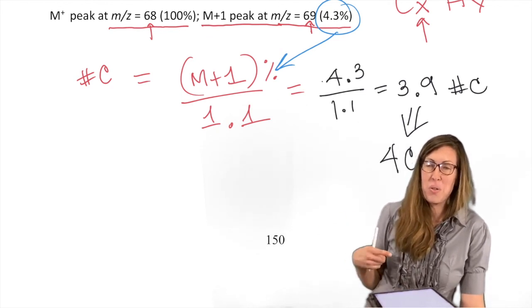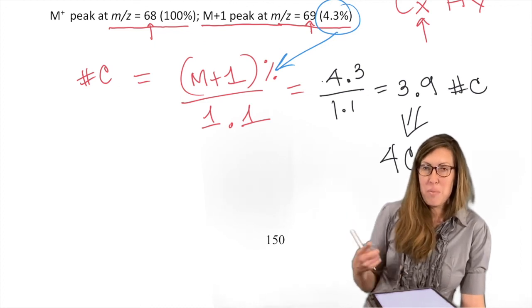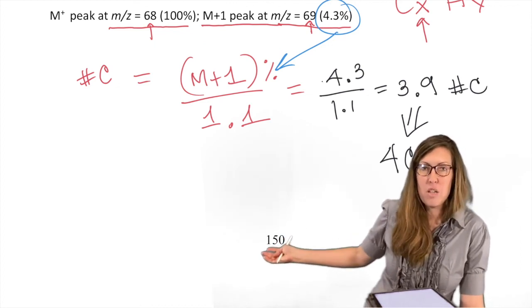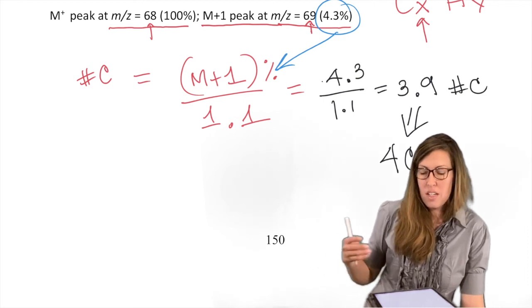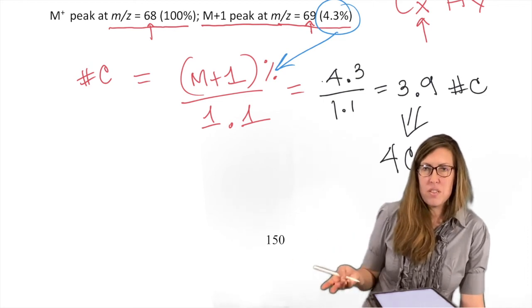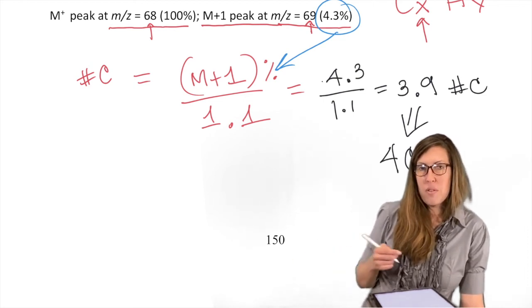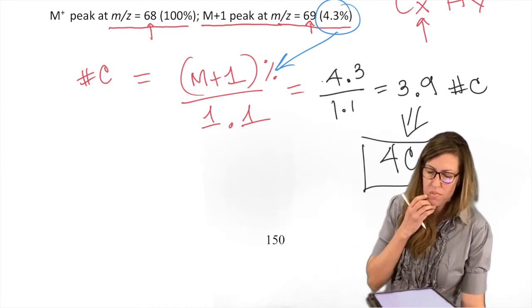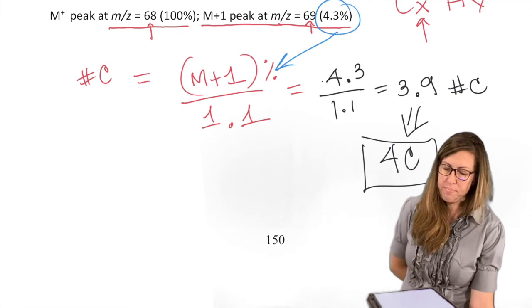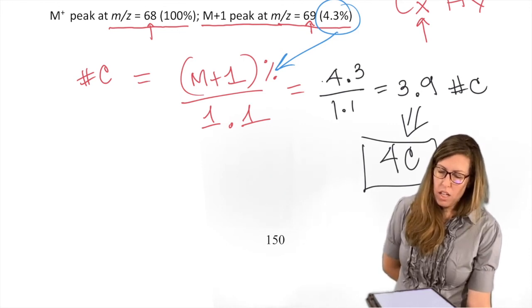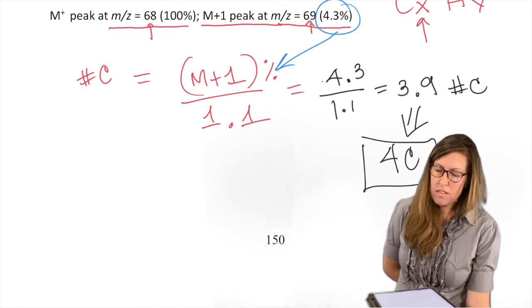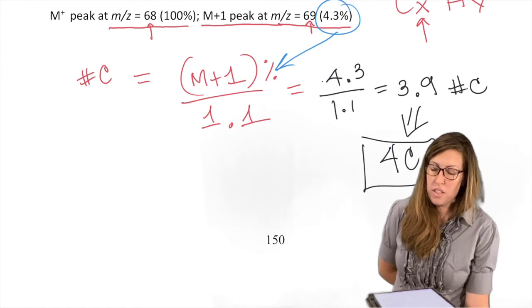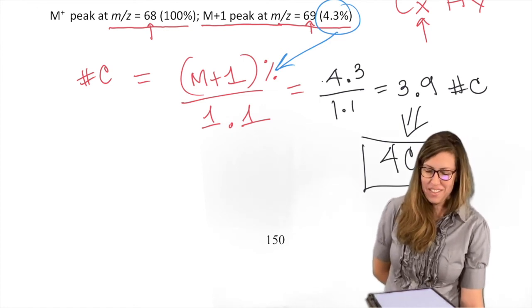It could have been 10 carbons, and now you know it's 3 or 4. But this one, 3.9, is close enough that it's more than likely 4. I would stick with 4 unless you were forced to reevaluate that. So usually that is a good rule of thumb. Okay, so 4 carbons. So that gets you off to a good start for the formula.